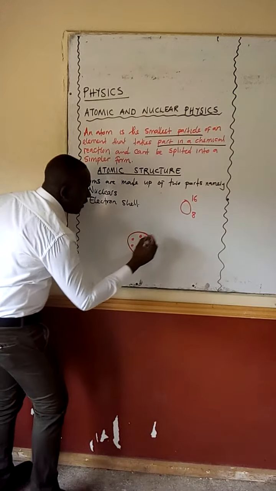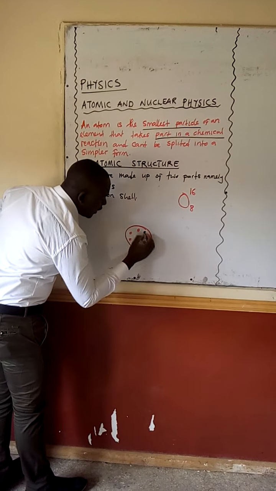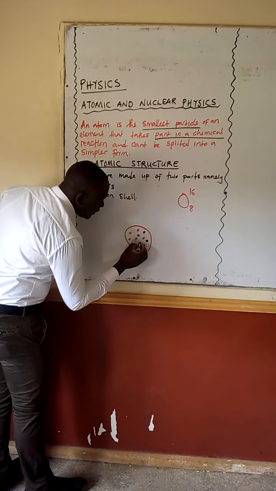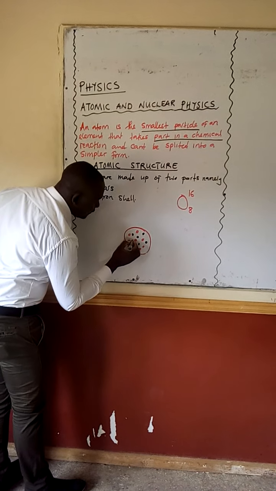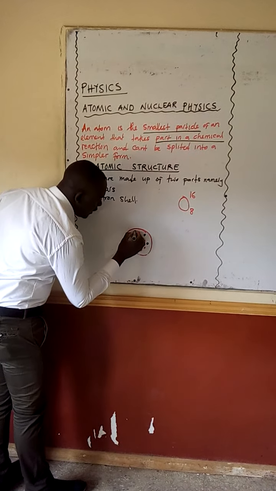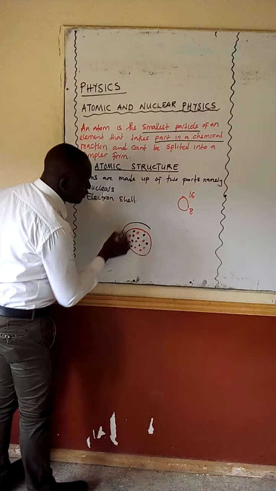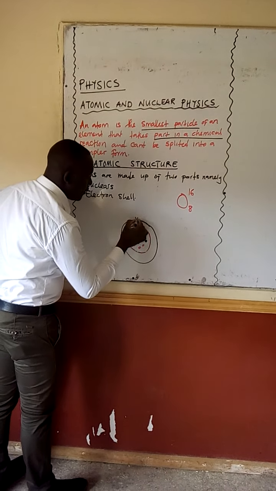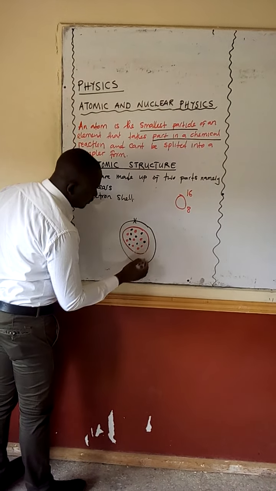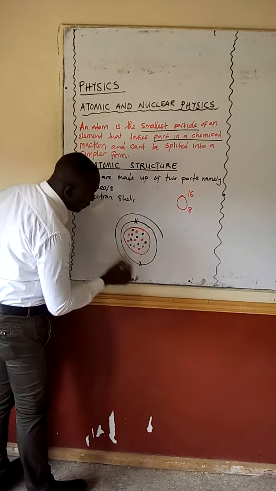Then we can also have 8 neutrons, 1, 2, 3, 4, 5, 6, 7, 8 neutrons. Then we can also have electrons where we have 1, 2, then we also have 1, 2, 3, 4, 5, 6, which is giving us 8.